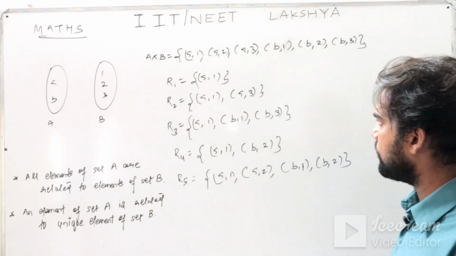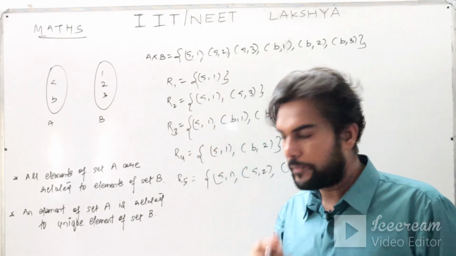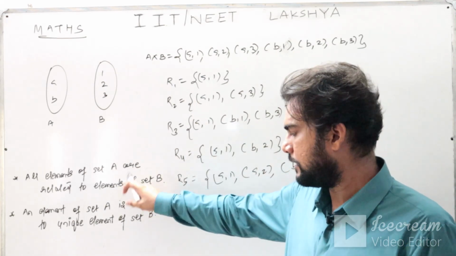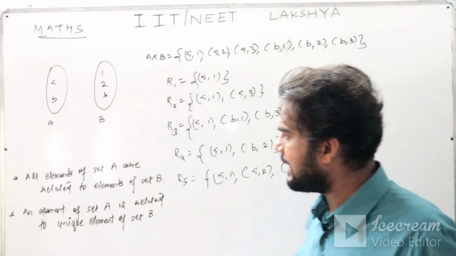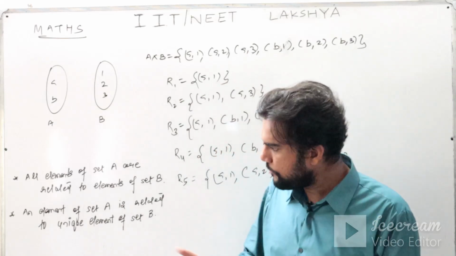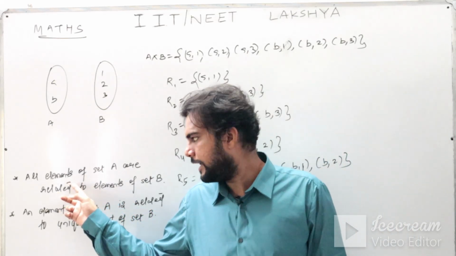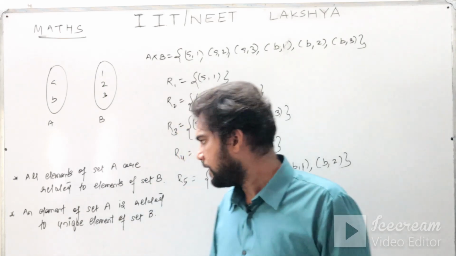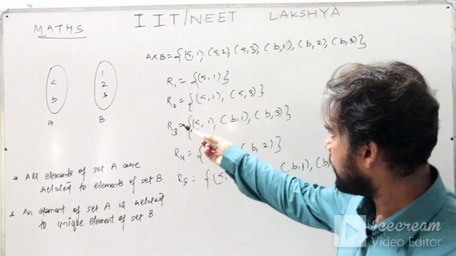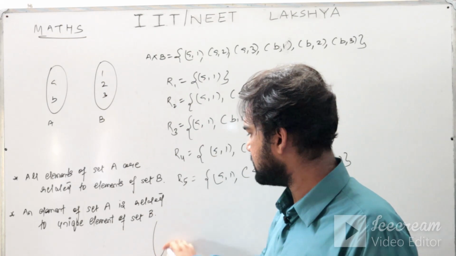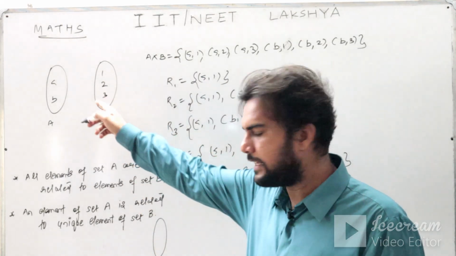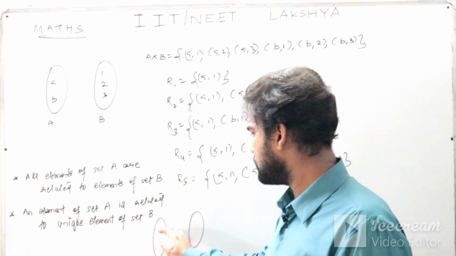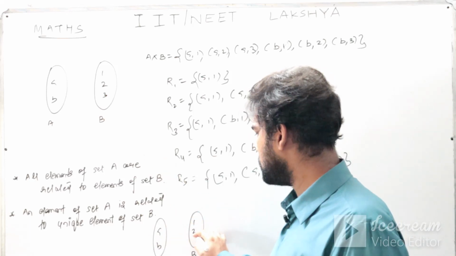Now let us start one by one. R1. Since this is your first example, you can just make a diagram and you can test these two criteria. Criteria should be checked in order. First you have to check criteria number 1, and if criteria number 1 is over, then you have to check criteria number 2. So let us start. For R1 I am making the diagram like this. Again you have to make this set A and set B. So a, b, and here is 1, 2, 3.